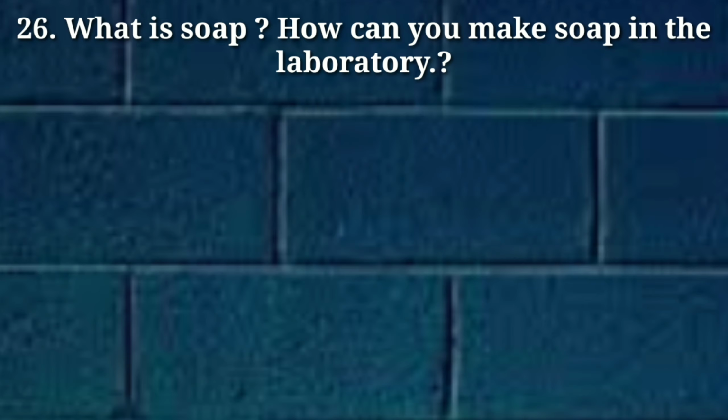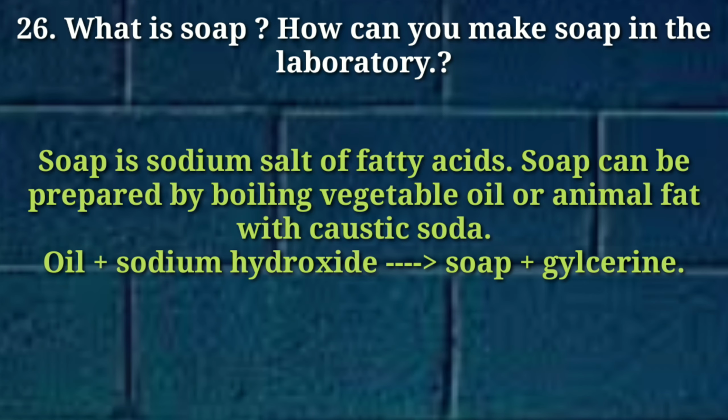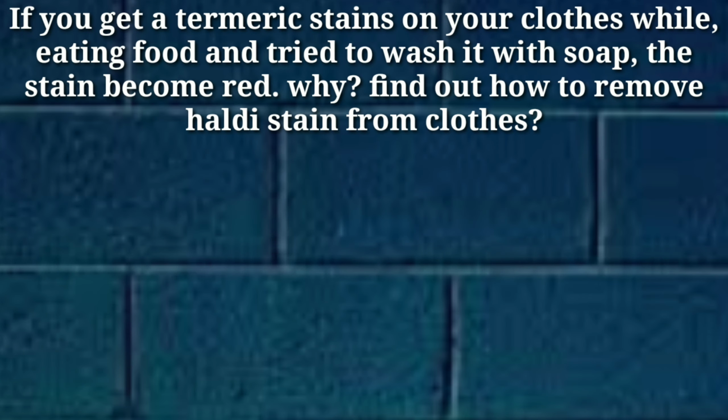Next question is, what is soap? How can you make soap in the laboratory? Soap is the sodium salt of fatty acid, and soap can be prepared by boiling vegetable oil or animal fat with caustic soda.